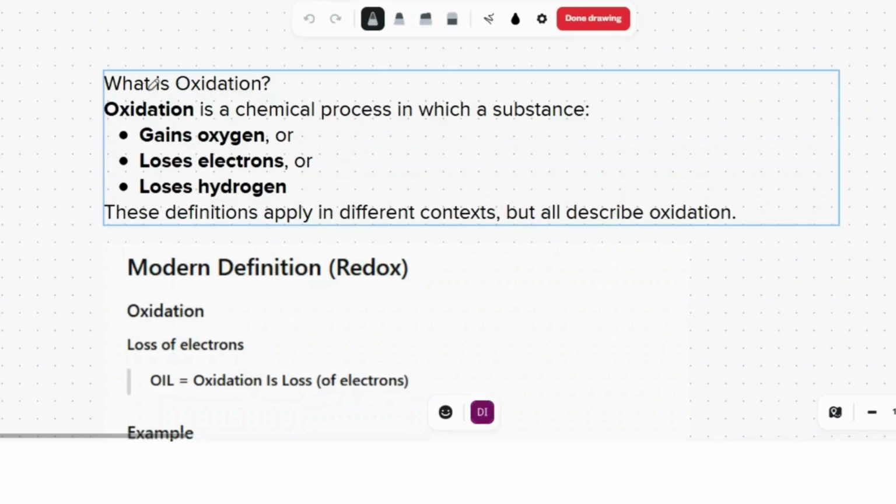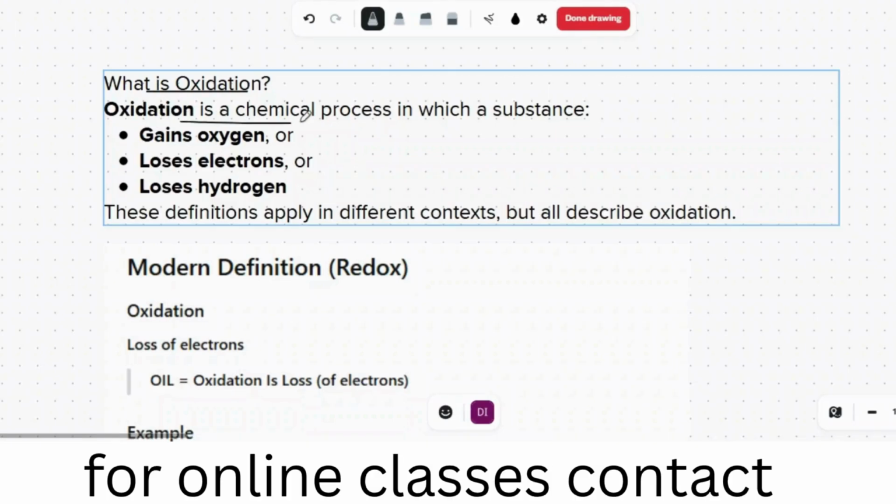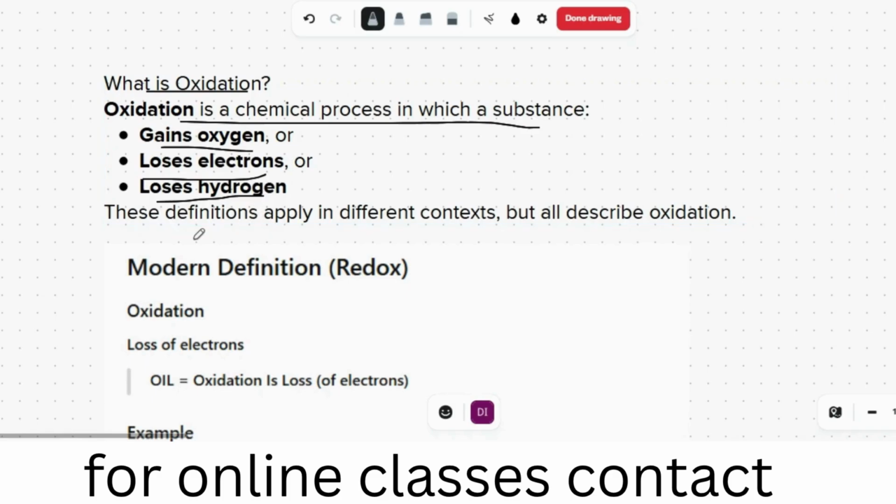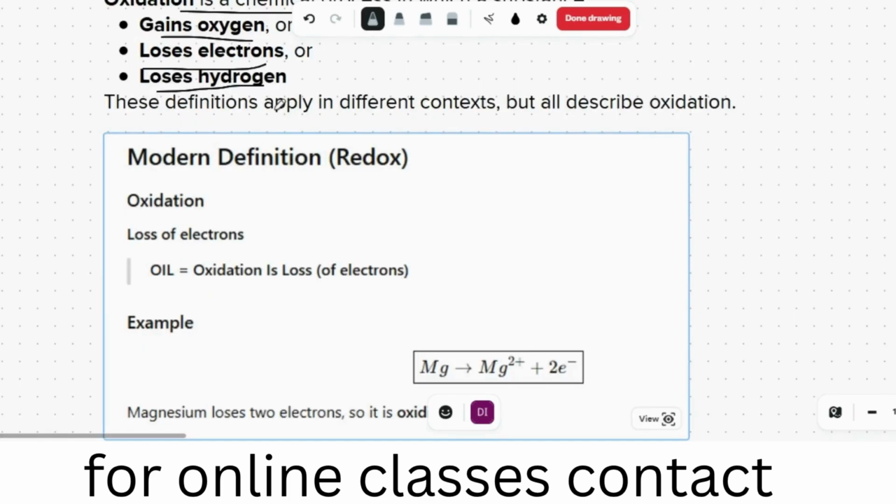We are going to talk about what is oxidation. Oxidation is a chemical process in which a substance gains oxygen, or loses electrons, or loses hydrogen. These definitions apply in different contexts, but all describe oxidation. Okay, modern definition, redox: oxidation is loss of electrons.